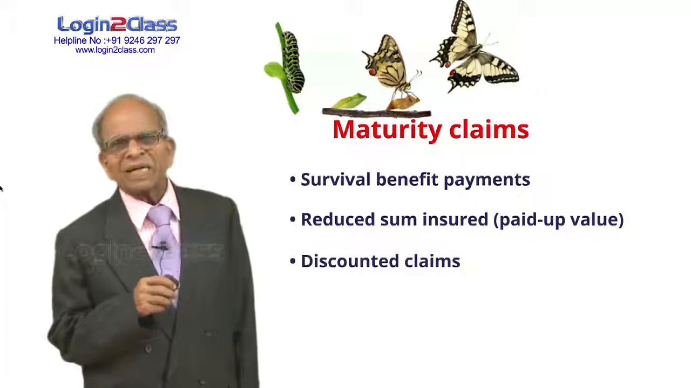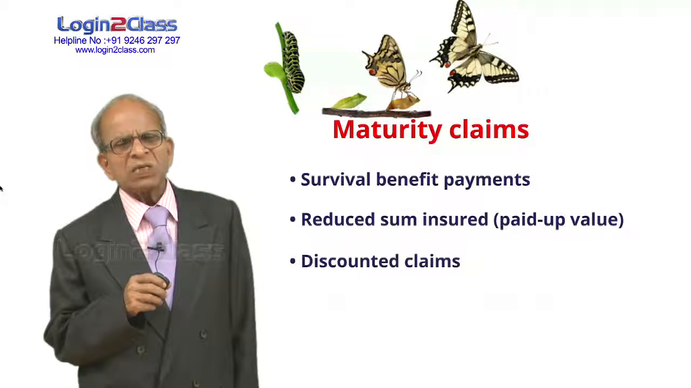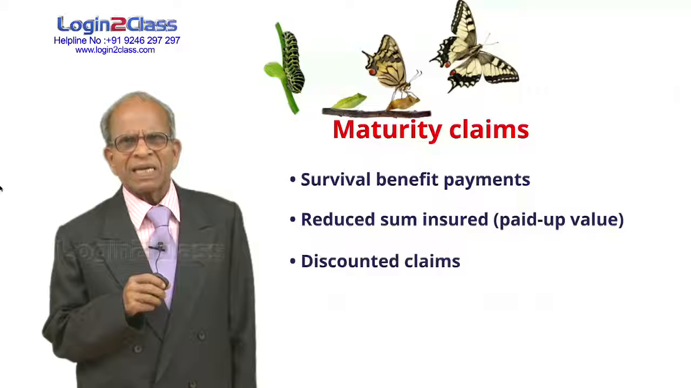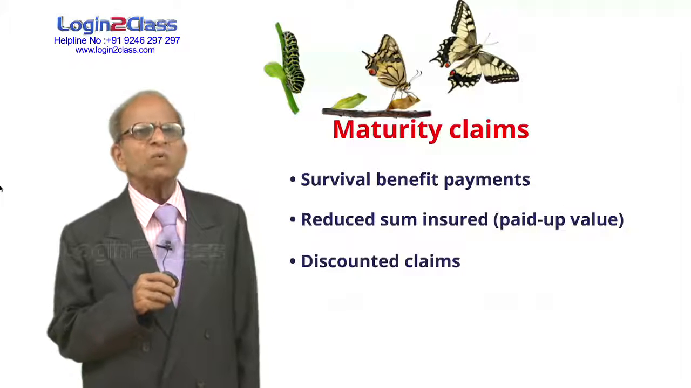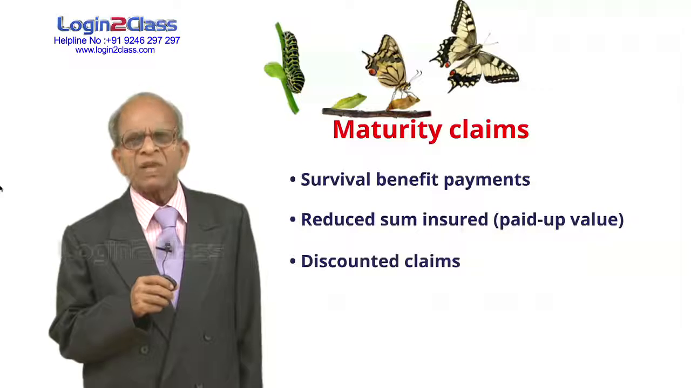Then we have discounted claims. What are discounted claims? If you surrender the policy during the last year, it is called a discounted claim. The loss will not be as much as in the case of a surrender value. Surrendering a policy is always at a loss and it's not advisable. But when you want to cancel the policy during the last year, it may not be much of a loss